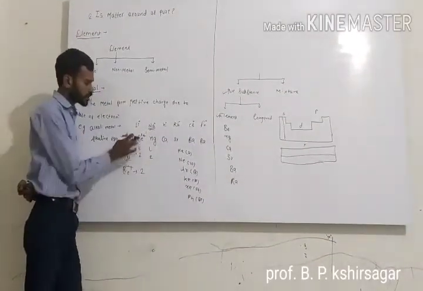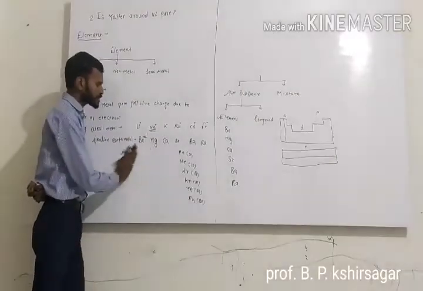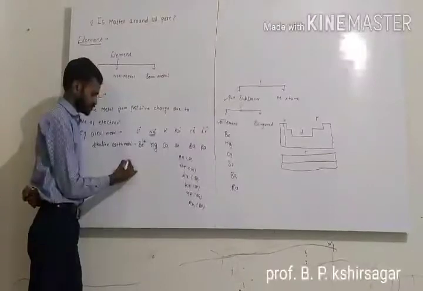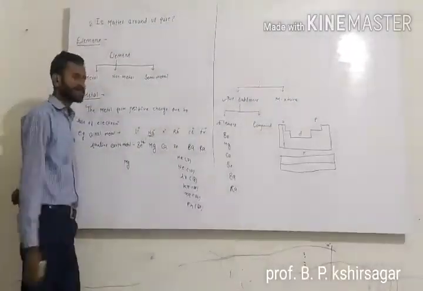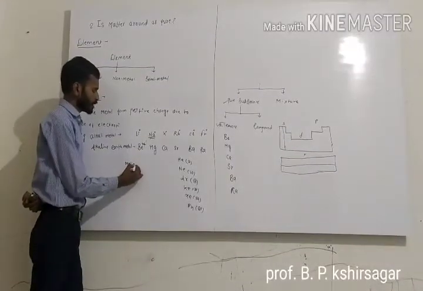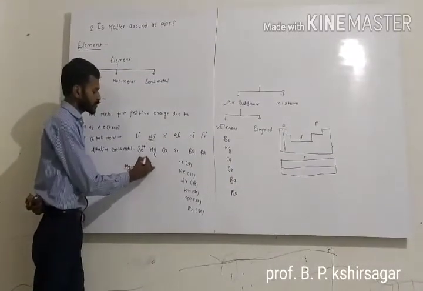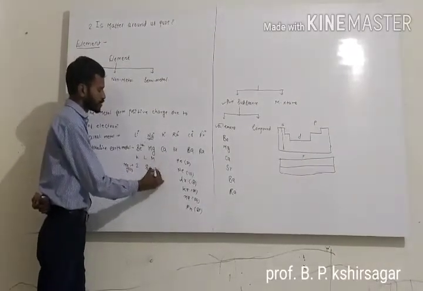It is also actual. So we also have the second example, magnesium. Atomic number of magnesium is 12, and electronic configuration of magnesium is 2, 8, 2.